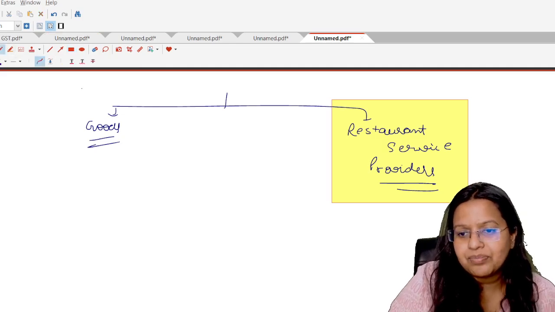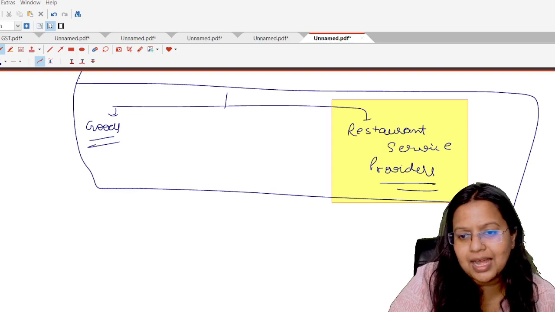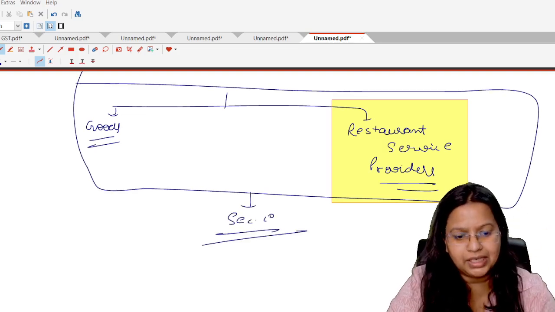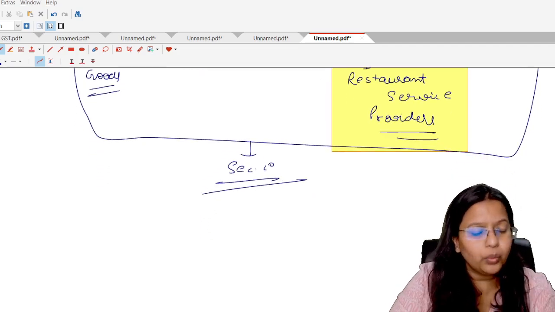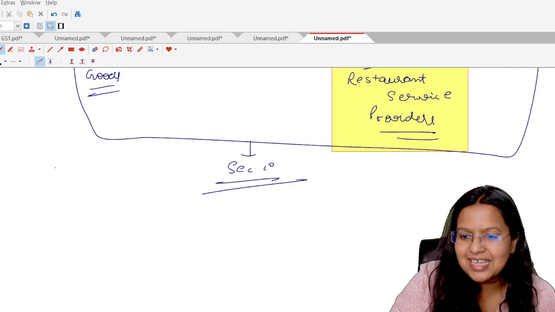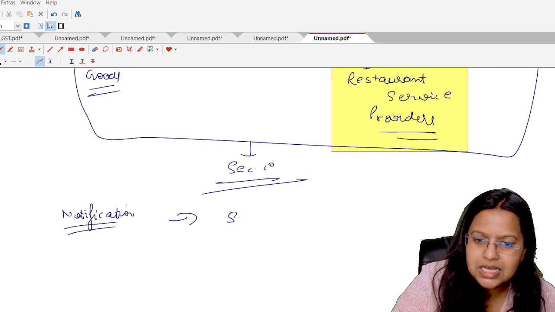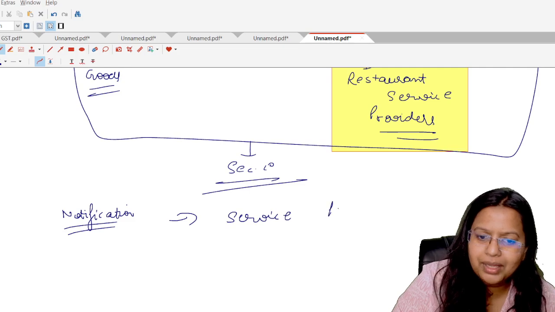This scheme was initially designed as section number 10 of the CGST Act 2017, but when all the service providers got angry, the government issued a notification in which they stated that all the service providers will be covered in this. That's great.